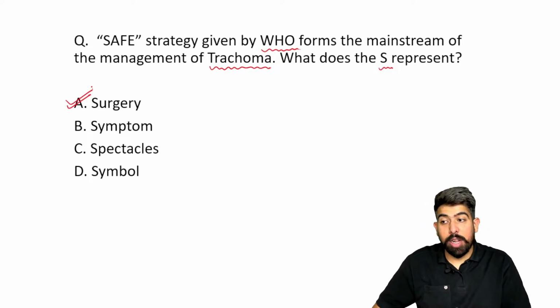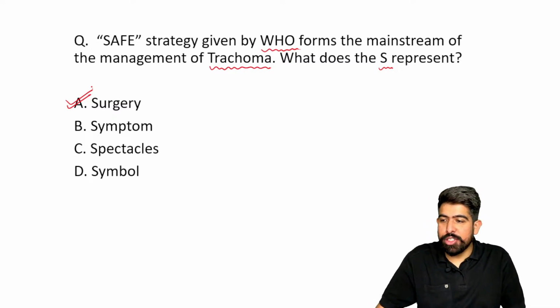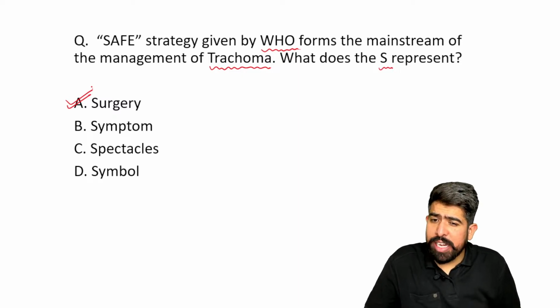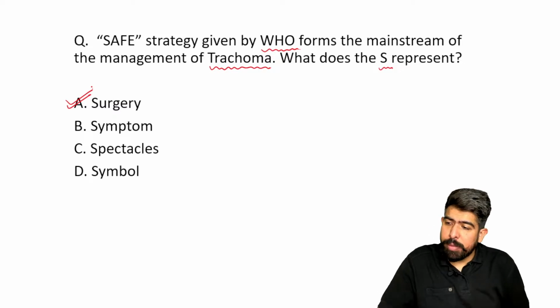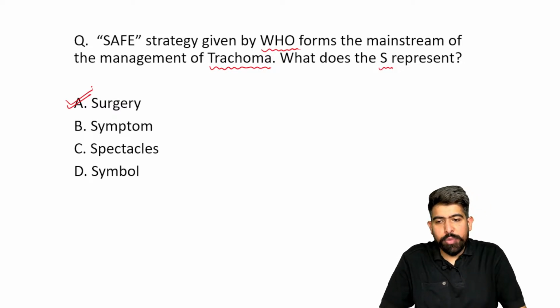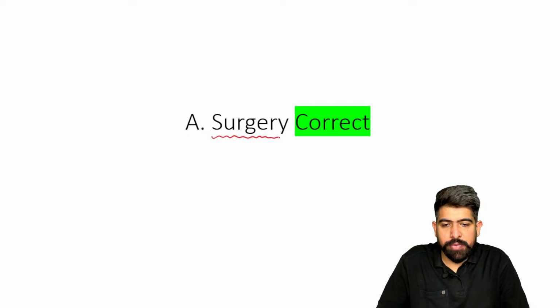But now my question is, you know about this question. I hope you solved the previous questions also, right? So you know this S represents surgery. But which type of surgery? Anyone of you can tell me which type of surgery is done in trachoma, in the later stage of trachoma? Anyone of you can explain to me? Yeah, it's correct. S represents surgery.